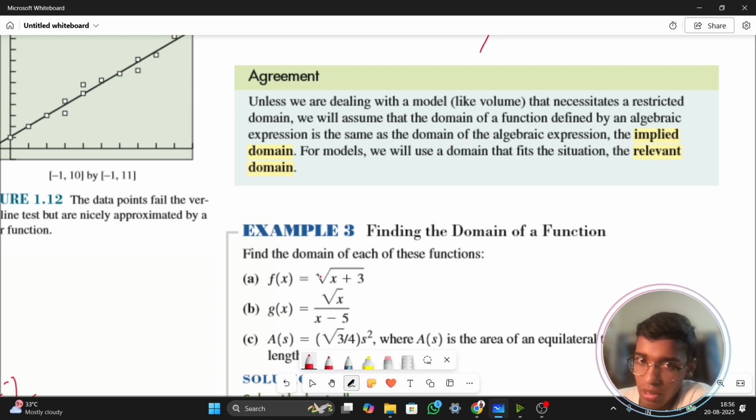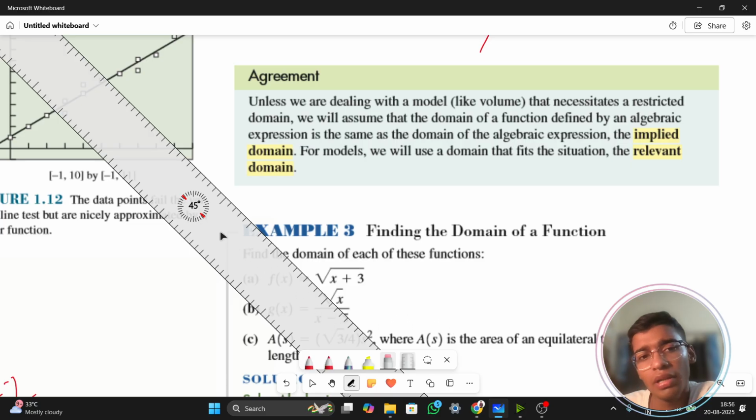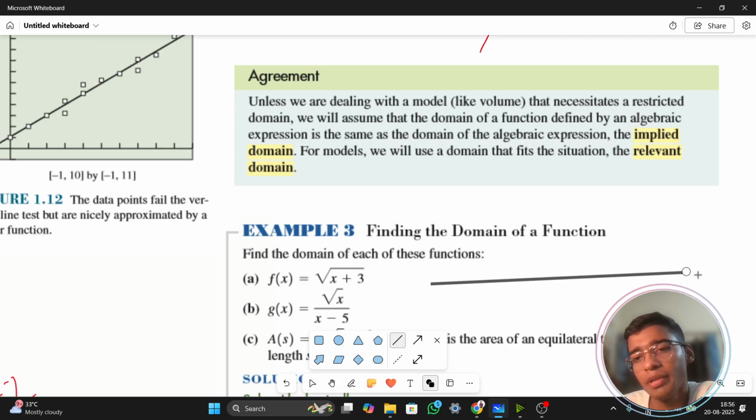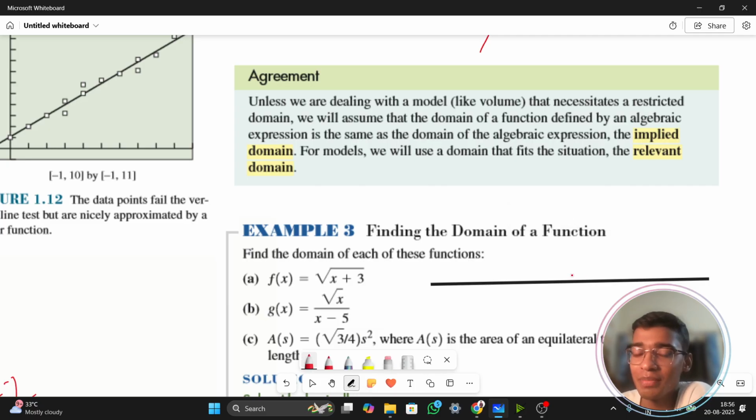First, f(x) equals under root of x plus 3. Now I am drawing a number line, like a number line. This is my number line, which looks like a number line. Fine. Now, coming on to the other part, this is my zero marker. Positive numbers to the right, negative numbers to the left.